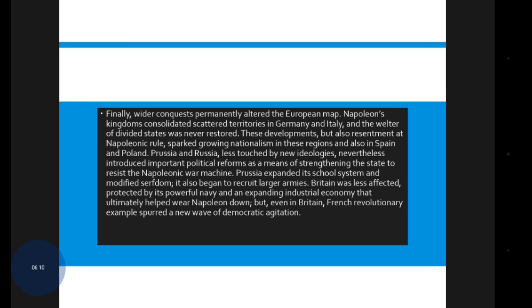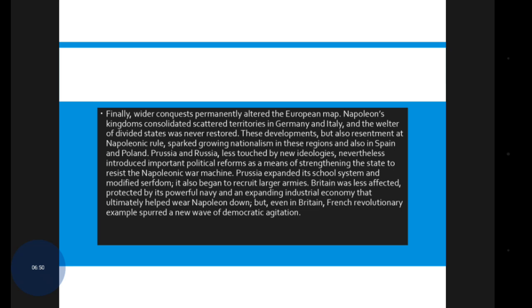These developments, but also resentment at Napoleonic rule, sparked growing nationalism in these regions and also in Spain and Poland. Prussia and Russia, less touched by new ideologies, nevertheless introduced important political reforms as a means of strengthening their states to resist the Napoleonic war machine. Prussia expanded its school system and modified serfdom. It also began to recruit larger armies.